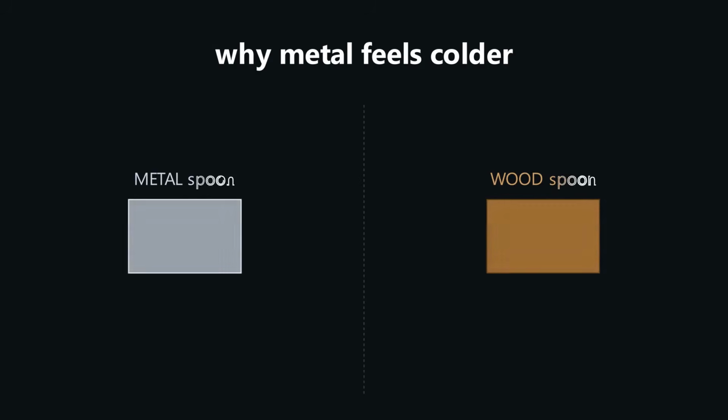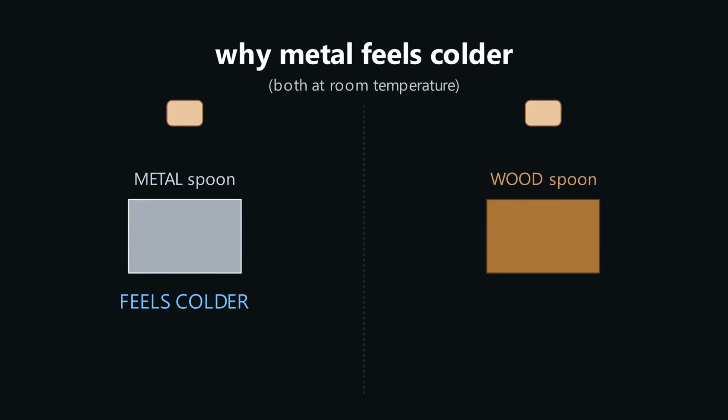Here's a question that sounds dumb but isn't. Touch a metal spoon and a wooden spoon, both sitting in the same room. The metal feels colder. Why? They're at the same temperature.